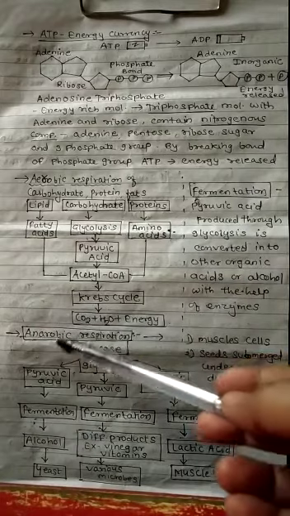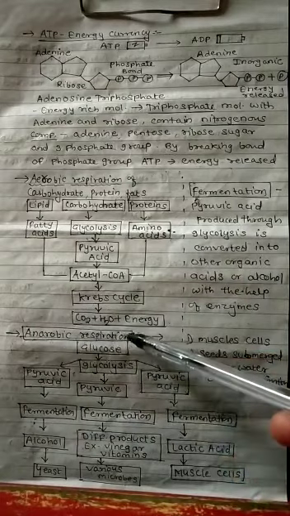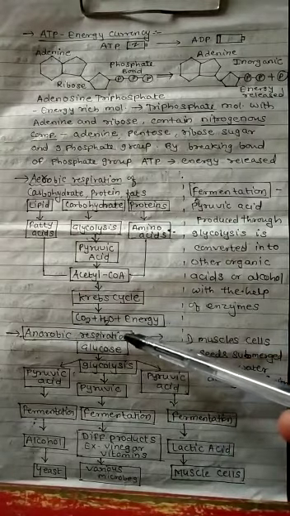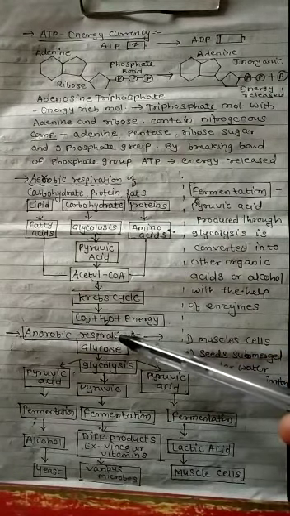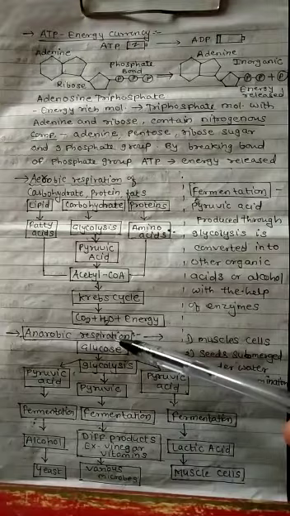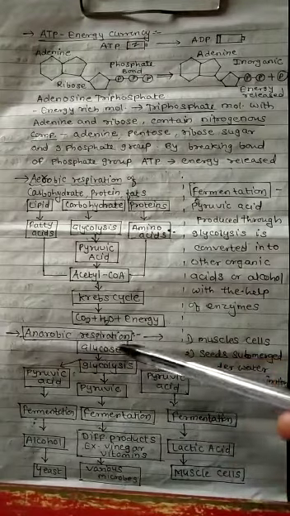Then where does anaerobic respiration take place? Anaerobic respiration takes place whenever there is a depletion of oxygen in the surroundings.